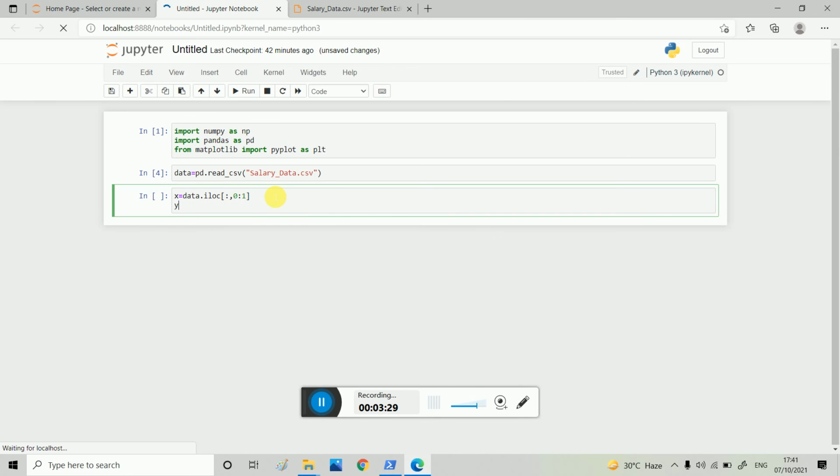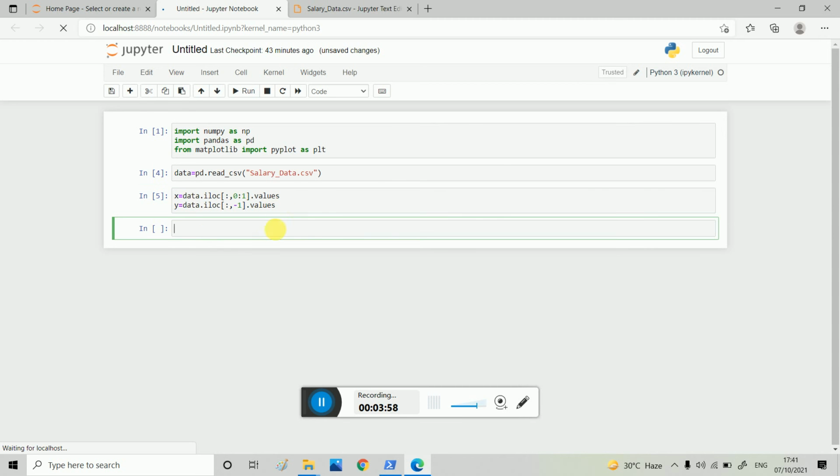And y is equal to data.iloc, I want all rows and only the last column, -1. Here we want x and y as arrays, so I write here values. You can watch my previous video if you have any difficulty, that is how iloc and values work.